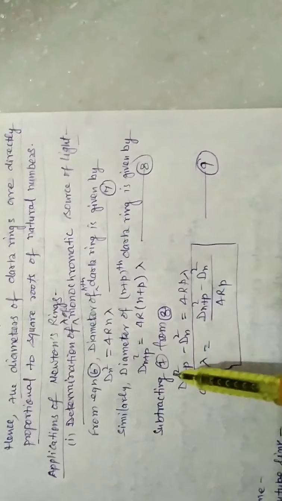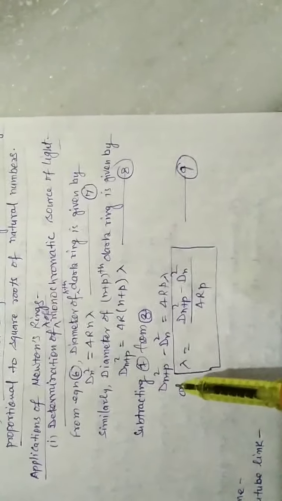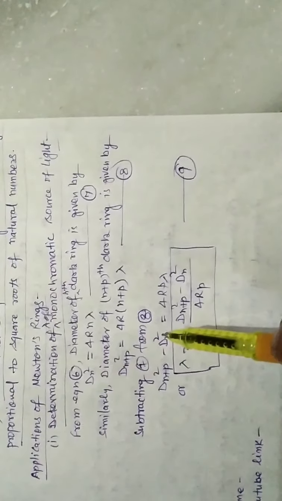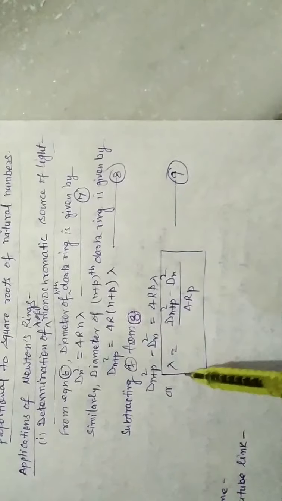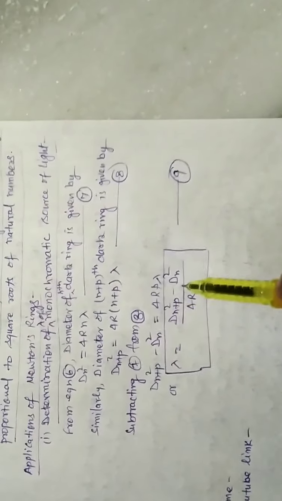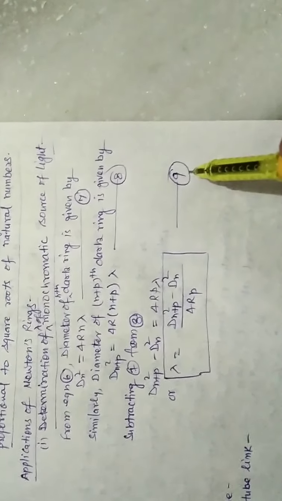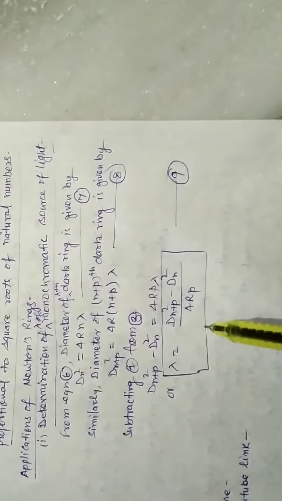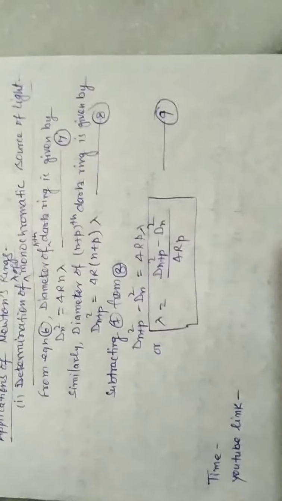Now subtracting equation number 7 from 8, we have (dn plus p) square minus dn square is equal to 4Rp lambda, or wavelength lambda is equal to (dn plus p) square minus dn square upon 4Rp. This is equation number 9, and by using this equation we can find out the wavelength of a monochromatic source of light. Thank you.